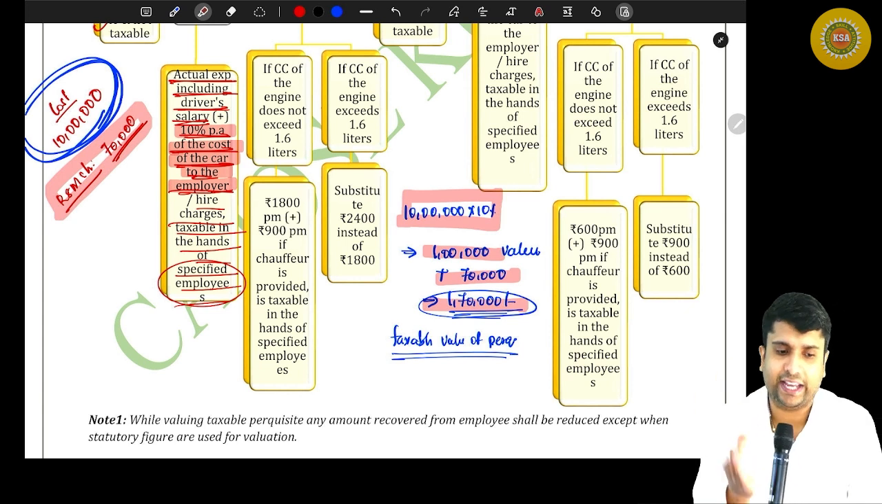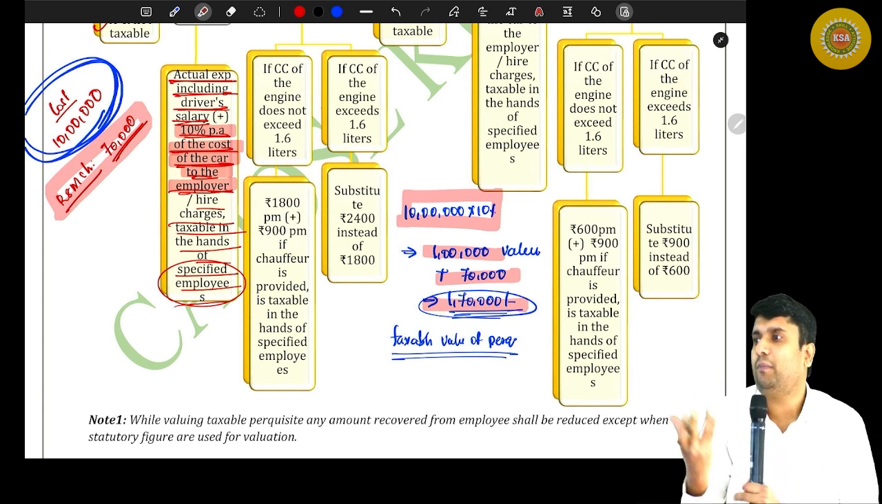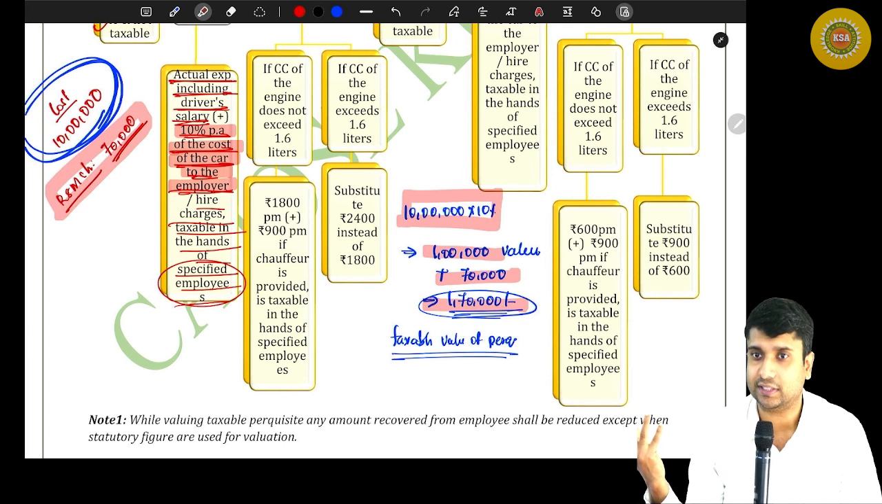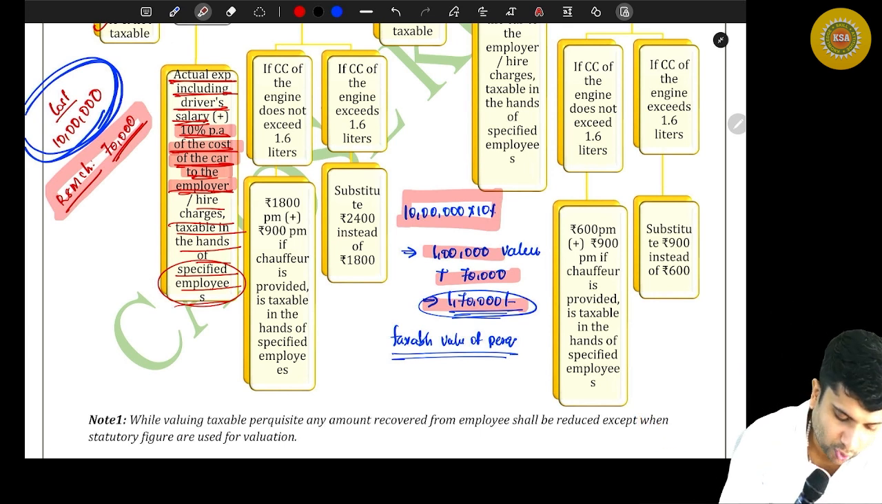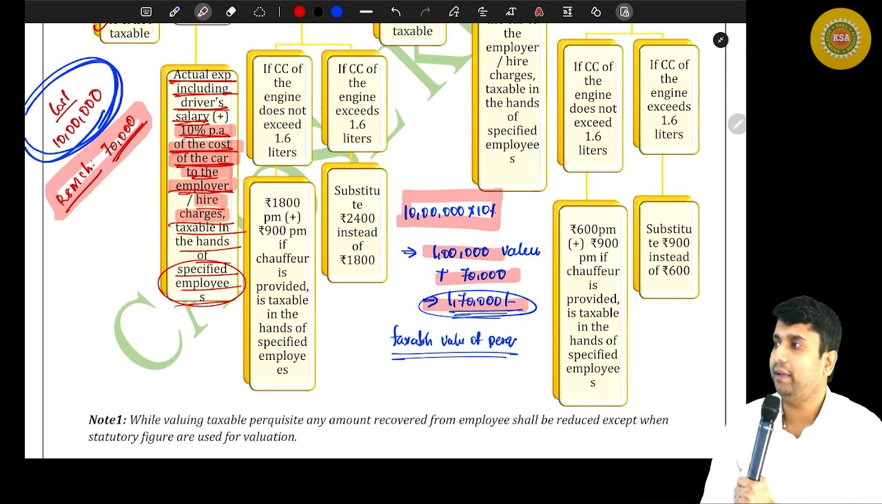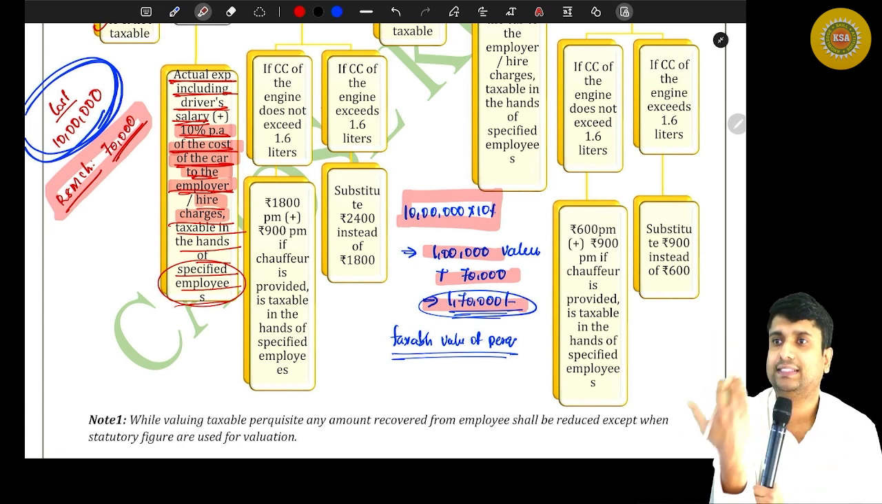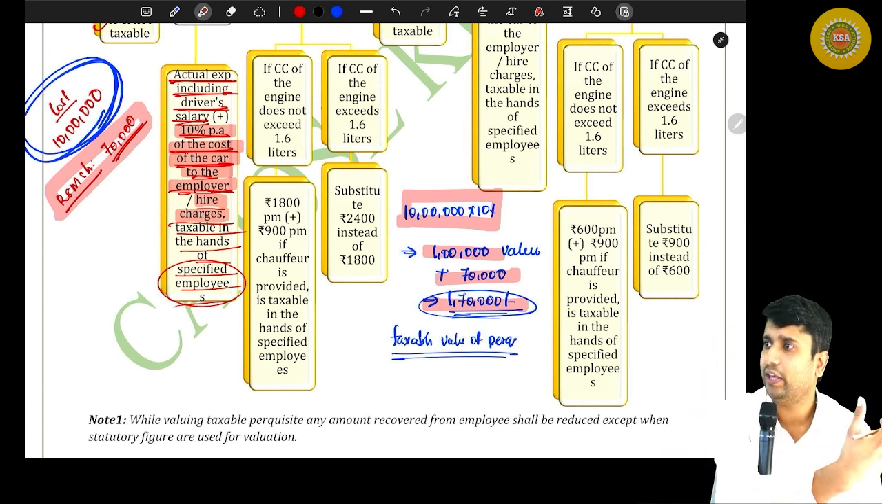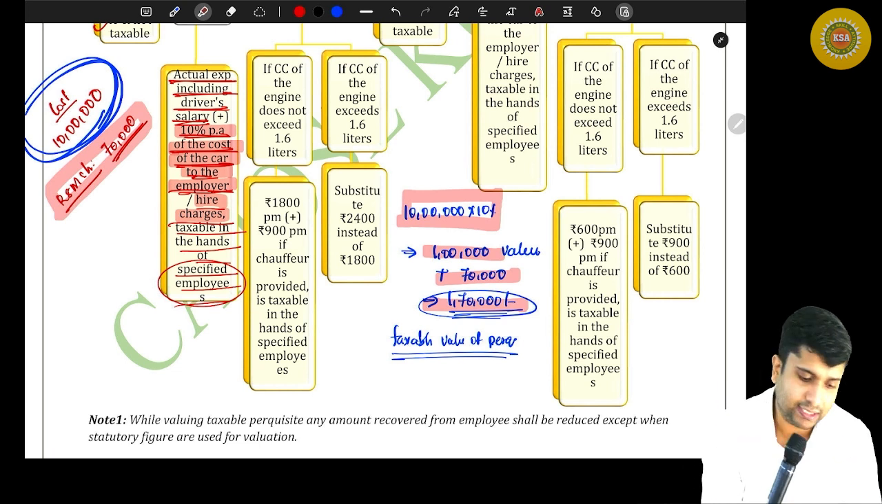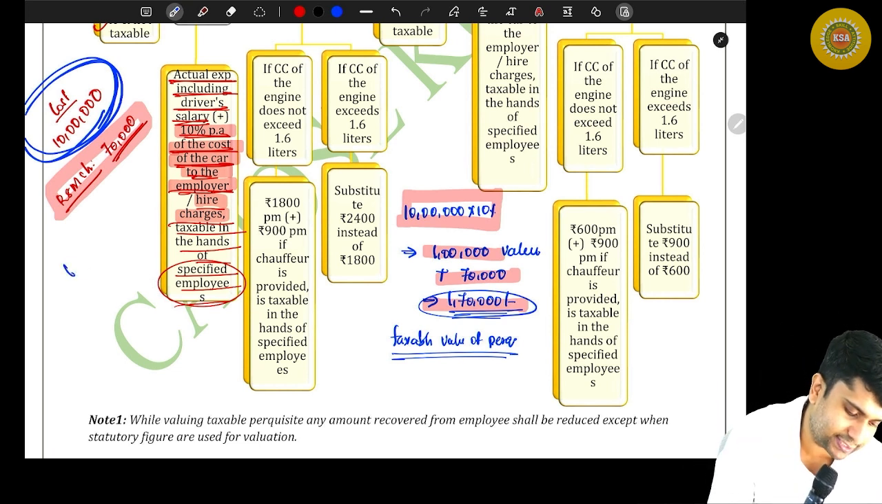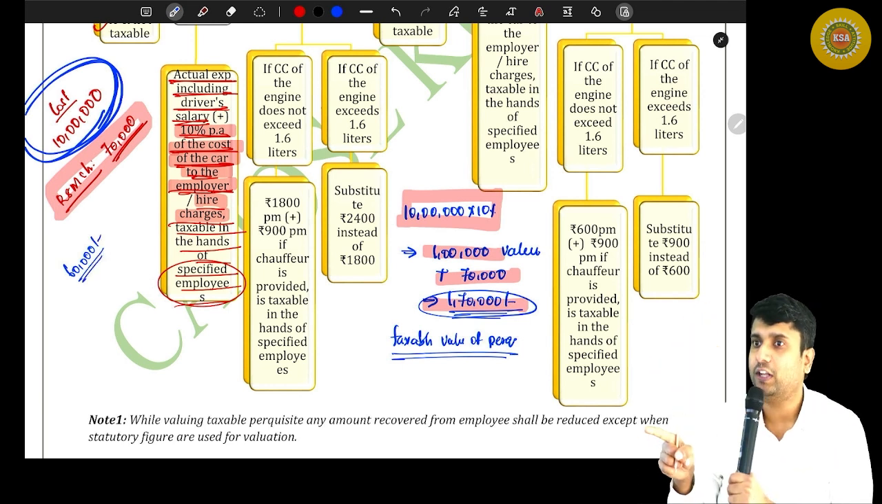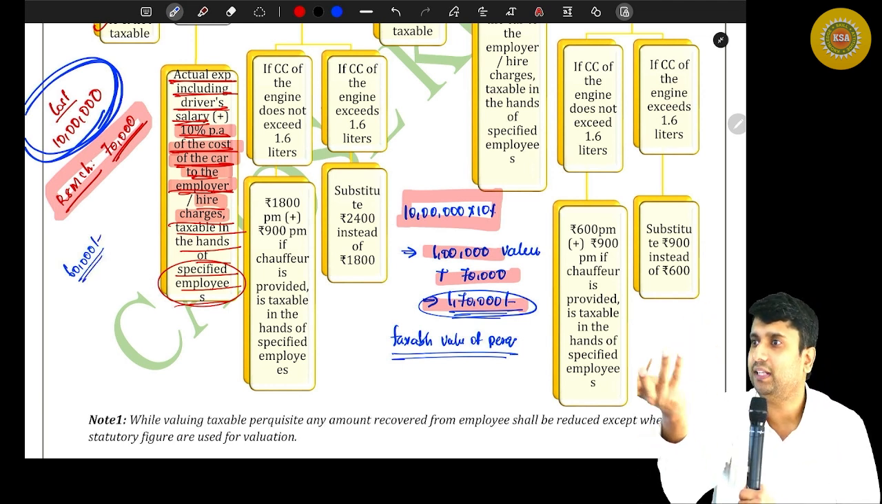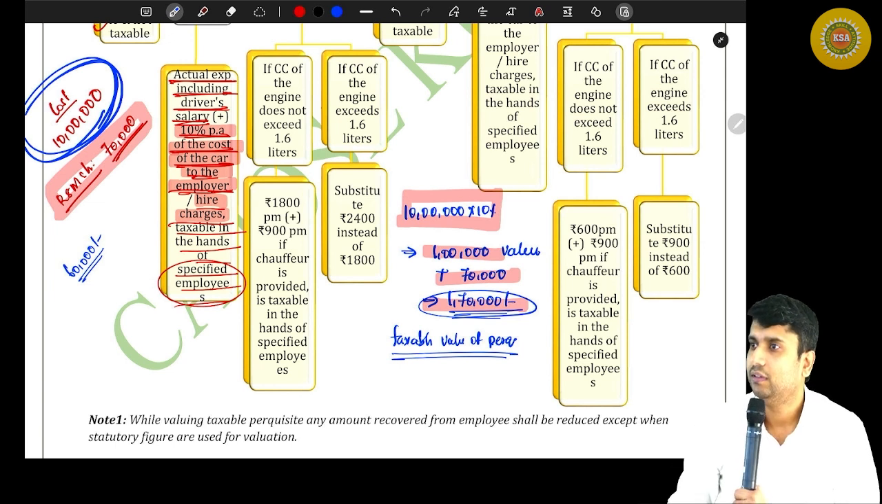No. If it is hired, that you tell me. If it is hired, then it will be the hire charges. Don't apply 10%. That's why we have written or hire charges. What does that mean? Every year, employer takes a car on rent, and the rental payment given by the employer is say 60,000. And the car is used by the employee for his personal purpose. Then you tell me what will be the taxable value of perquisite?